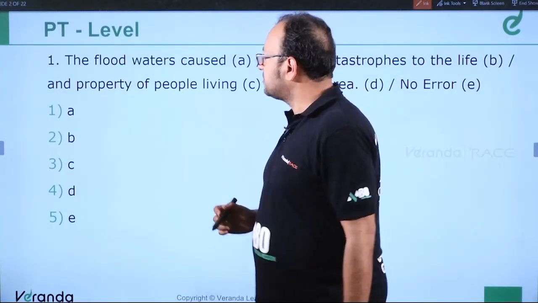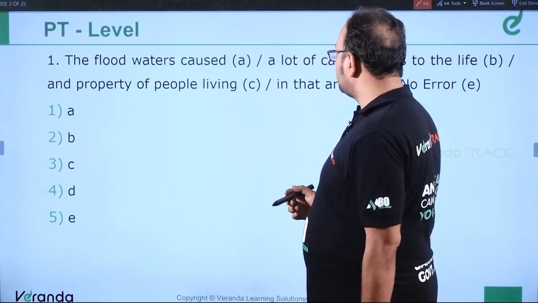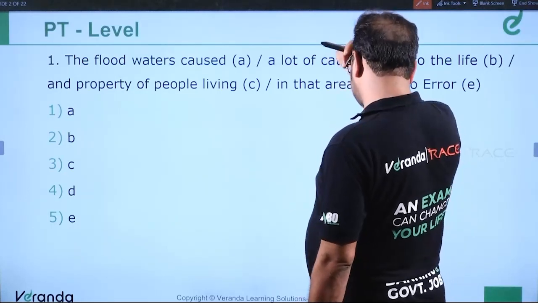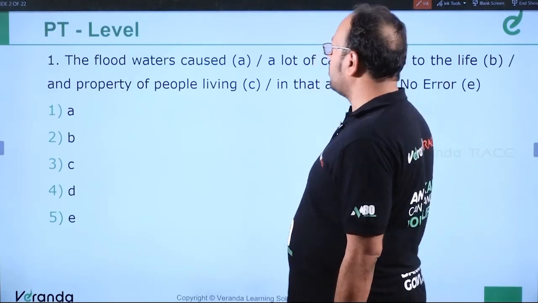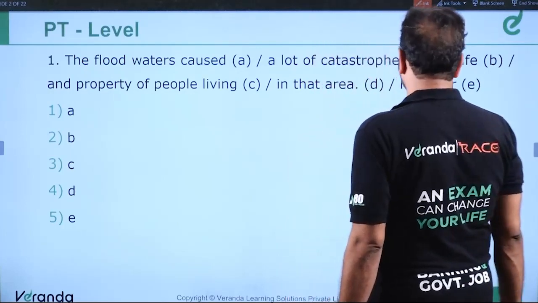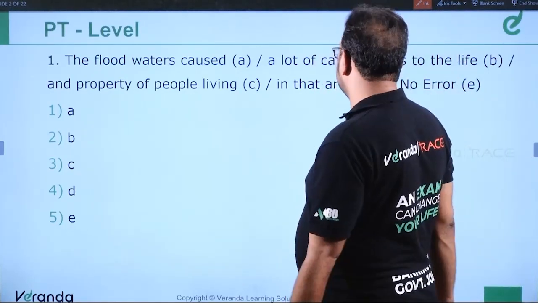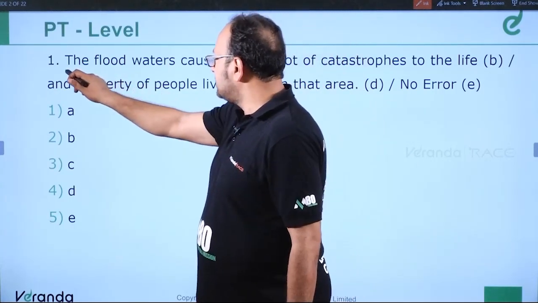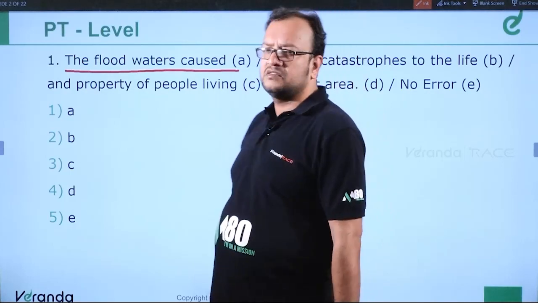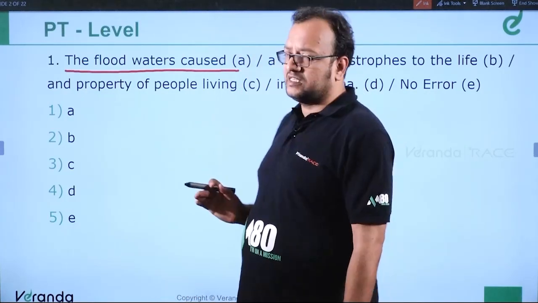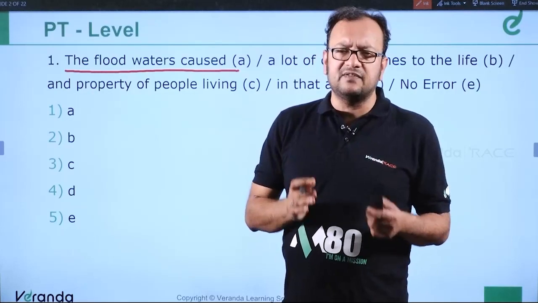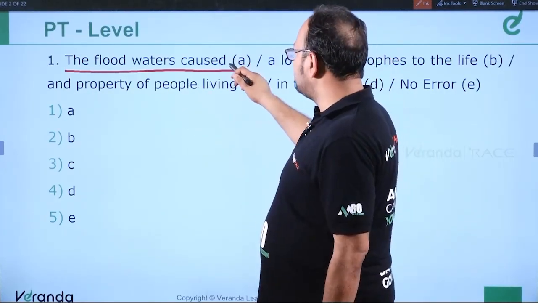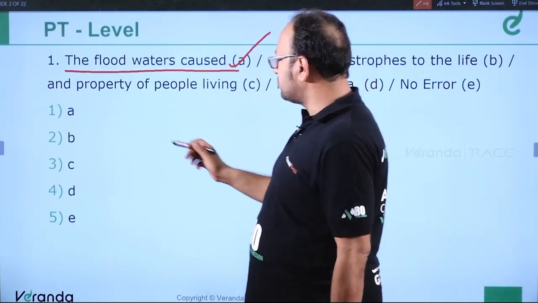Okay. The first question was, the flood waters caused a lot of catastrophes to the life and property of people living in that area. If you see the first part of the sentence, the flood waters. So you know it should be the flood water. So what's the difference between the flood waters and flood water? And what's the difference between waters and water? So the error is 100% in the part A. A has an error. So this is the answer.